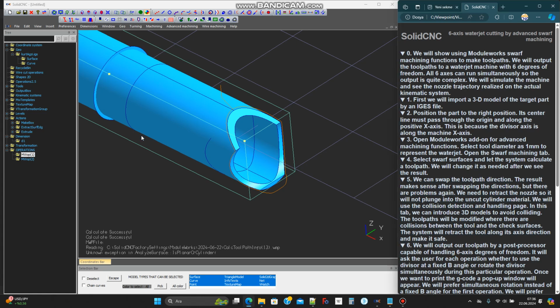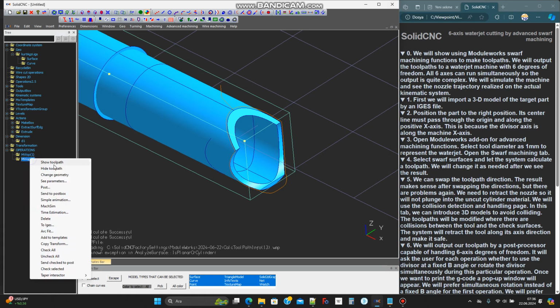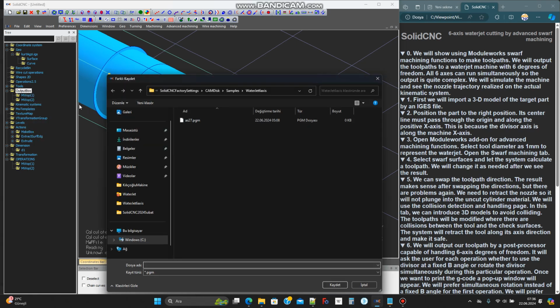We will output our toolpath by a post-processor capable of handling 6-axis degrees of freedom. It will ask the user for each operation whether to use the divisor at a fixed B angle or rotate the divisor simultaneously during this particular operation.